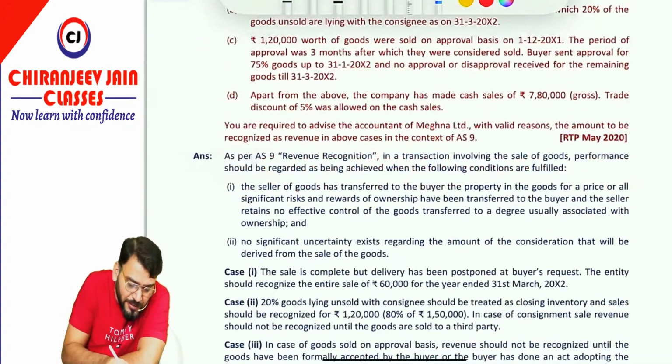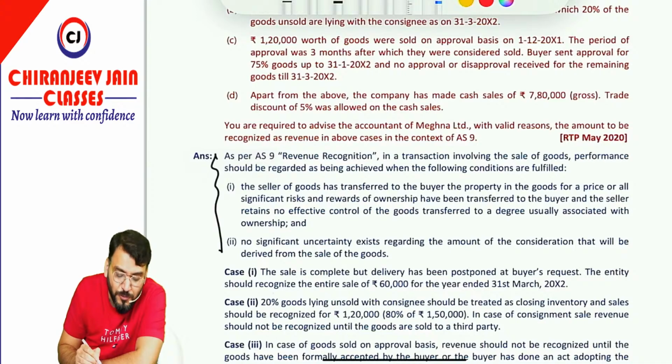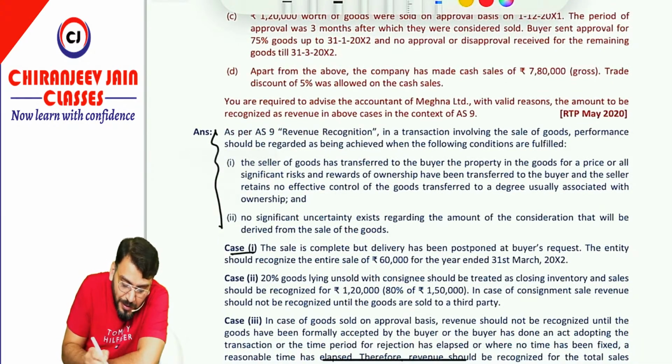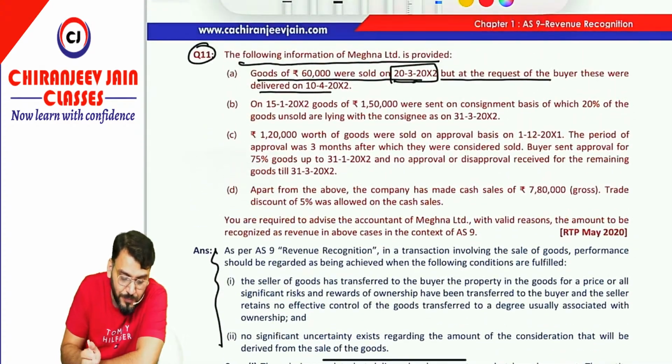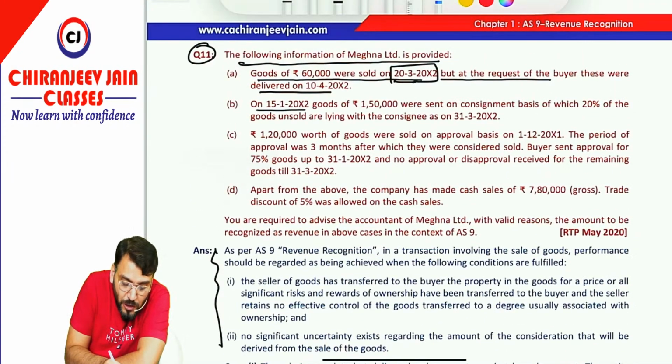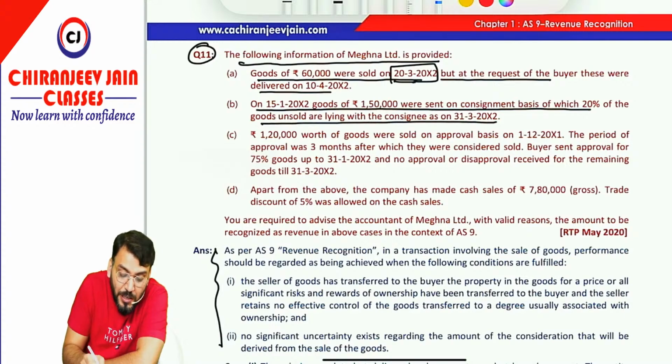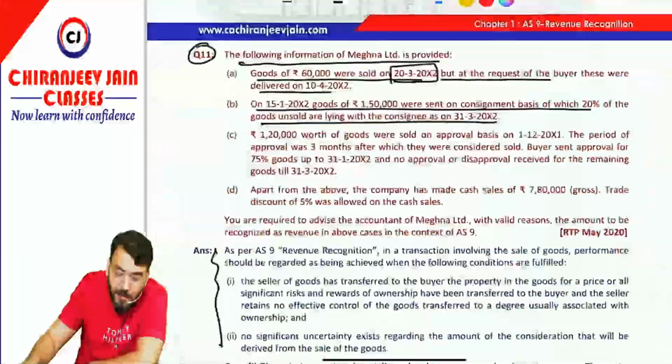You can see they have first given the condition for revenue recognition from sale of goods, and then case 1, yes, it will be recognized for the year ended 31st March 2002 only. On 15 Jan 2002, goods of rupees 1,50,000 were sent on consignment basis, of which 20% of goods unsold are lying with the consignee on 31st March 2002. Means out of 1,50,000, 80% will be recognized as revenue, so 1,20,000 revenue, and the balance will be considered inventory to be shown in the balance sheet as on 31st March 2002.